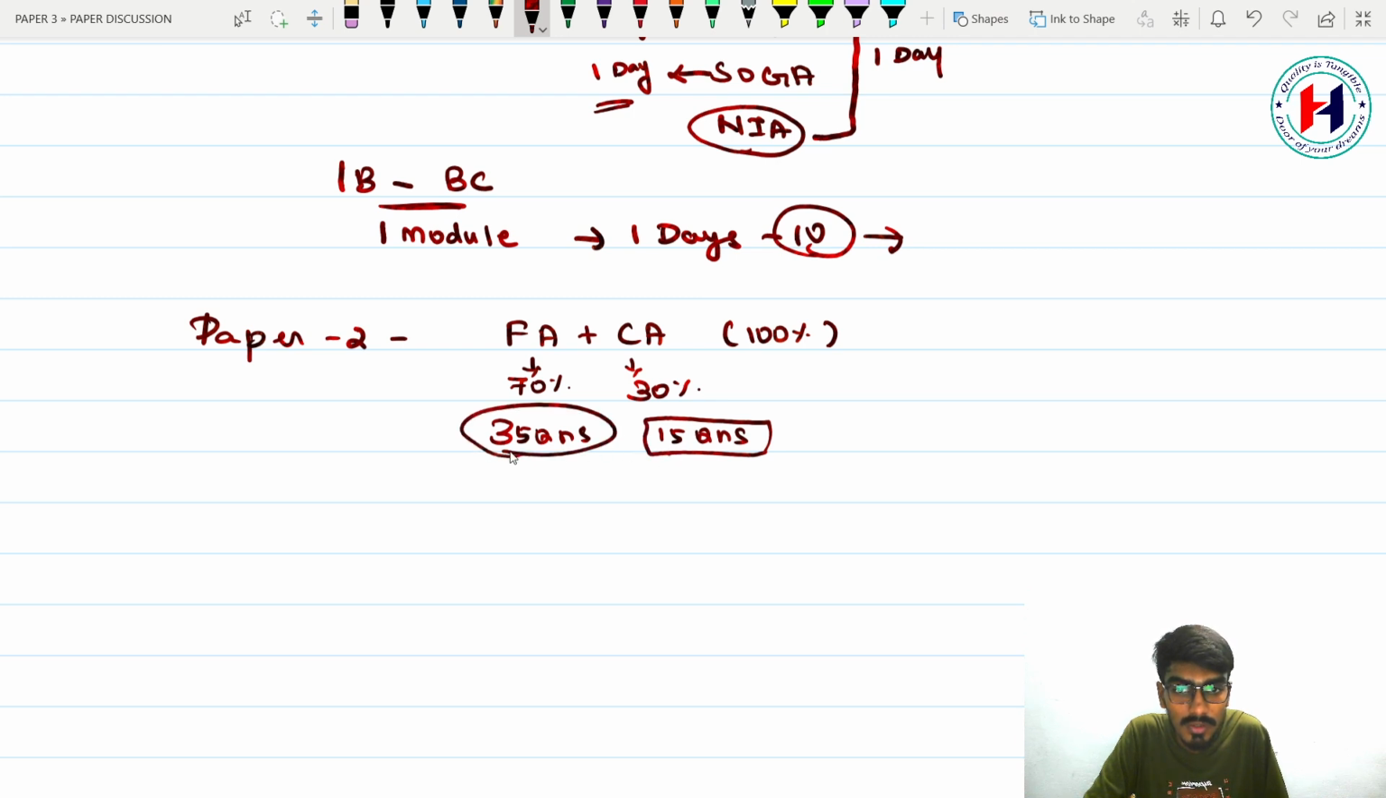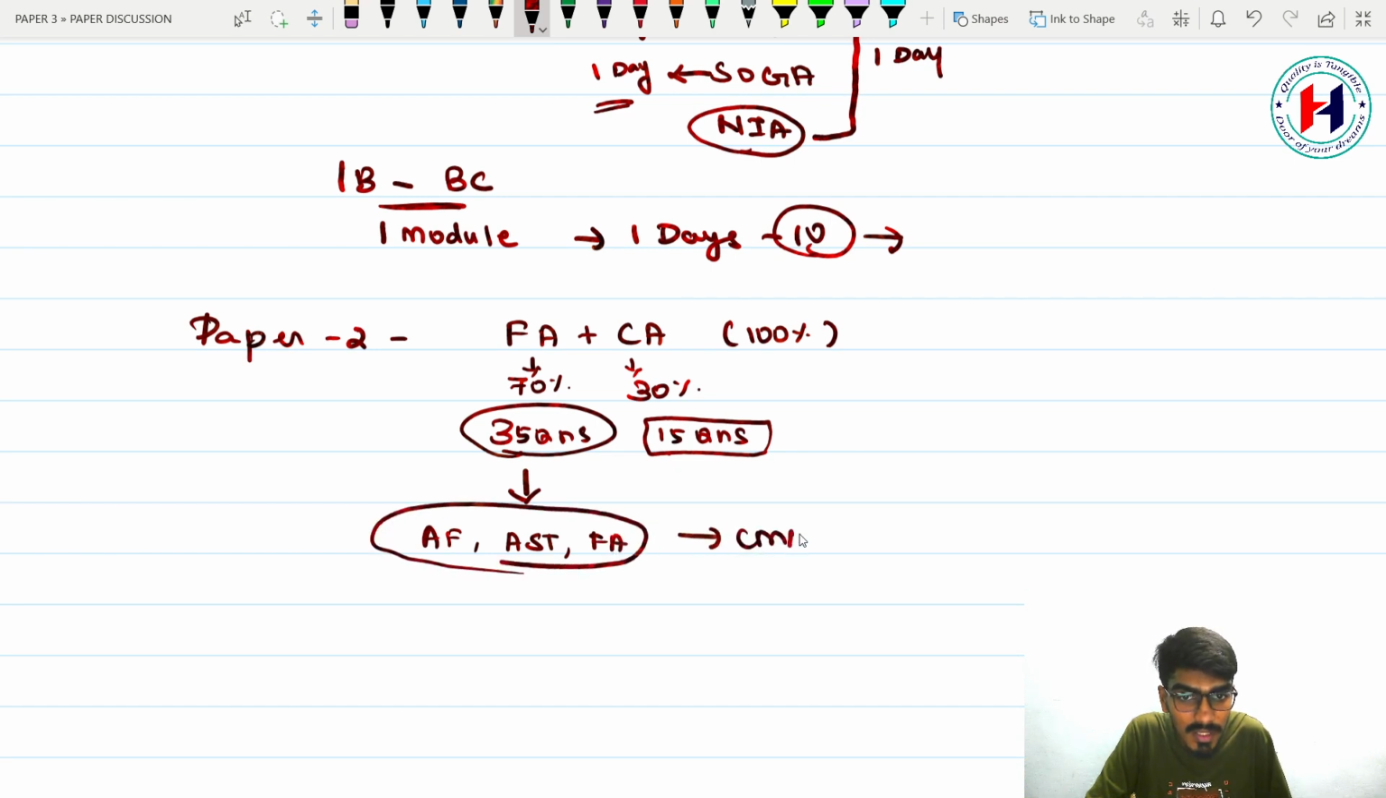Okay, so now what do you need to do? That's an important part. For the old syllabus also, for the new syllabus also, these 35 questions comprise financial accounting. You can take basics: accounting fundamentals, accounting for special transactions and final accounts. These entire 3 are going to repeat in CMA Inter also. The same first 3 modules are going to repeat, so you need to give more and more effort to this part.